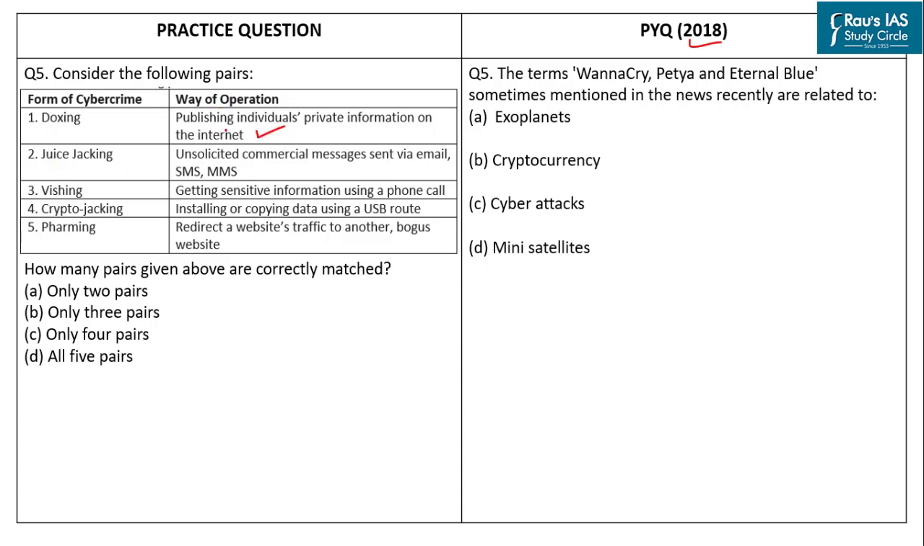Juice jacking: unsolicited commercial messages sent via email, SMS or MMS. This is an incorrect statement. Vishing: getting sensitive information using a phone call. This is a correct statement. Cryptojacking: installing or copying data using a USB route. This is an incorrect statement. Pharming: redirecting a website's traffic to another bogus website. This is a correct statement.